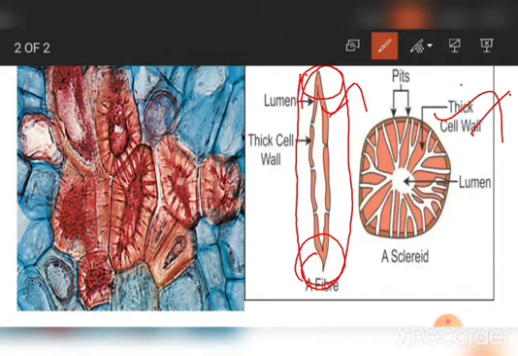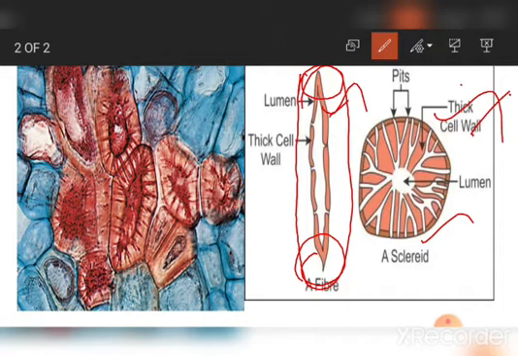Scleroids are widely distributed in the plant body. They are usually broad, and may occur singly or in groups. Scleroids are isodiametric with lignified walls.